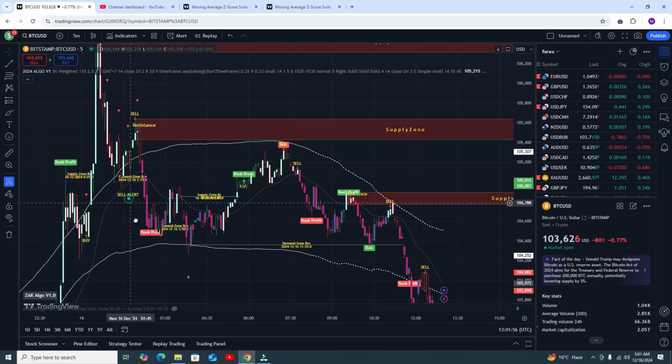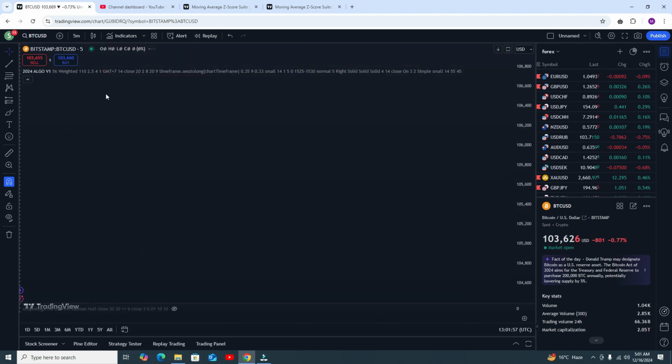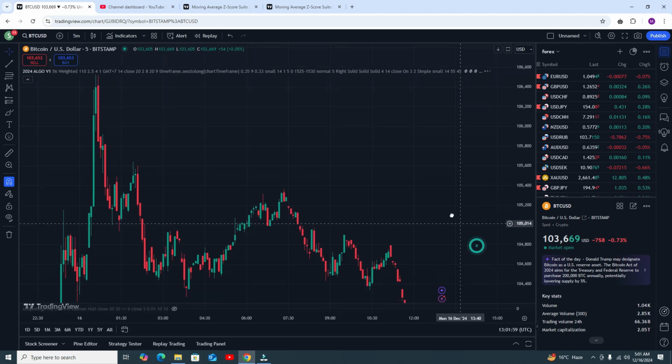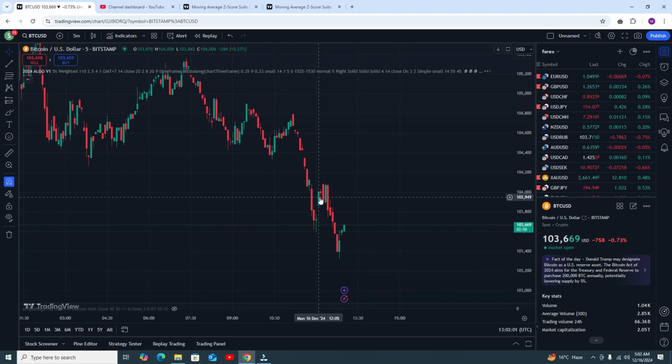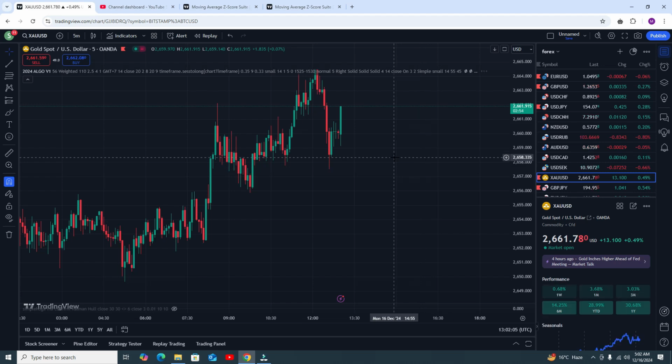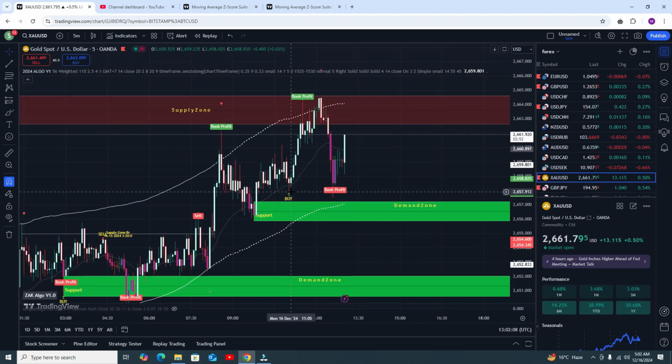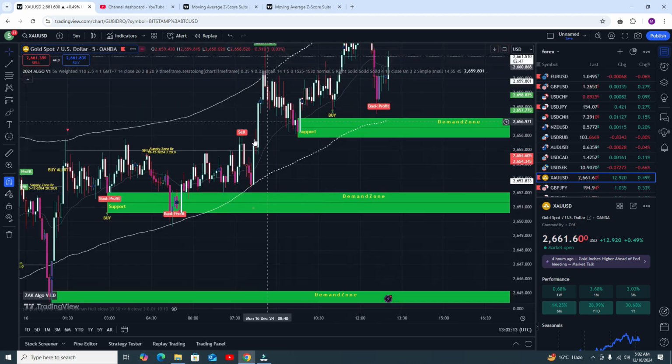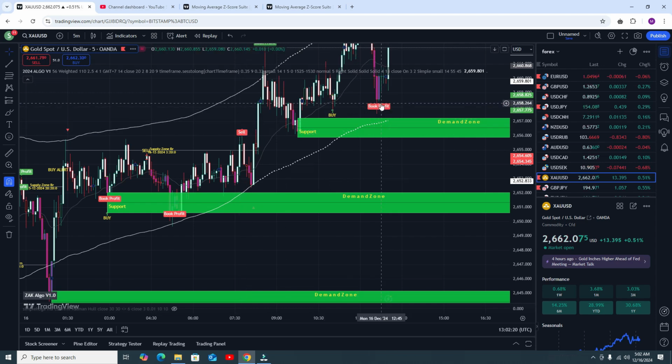Okay, and hopefully here you can see this sell signal, but you need to watch this most recent sell signal. Let me show you results in gold. In gold, this was the buy trade and this was your take profit. Okay, here you can see the sell signal, but it's not profitable. So it tells you that you need to exit your trade at this point.